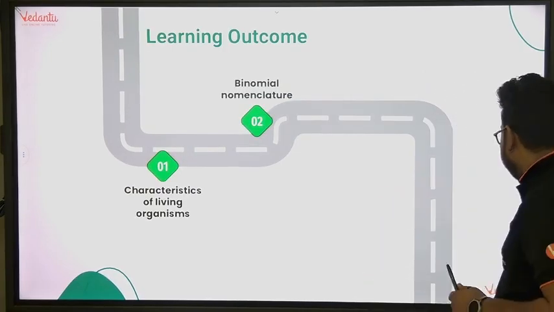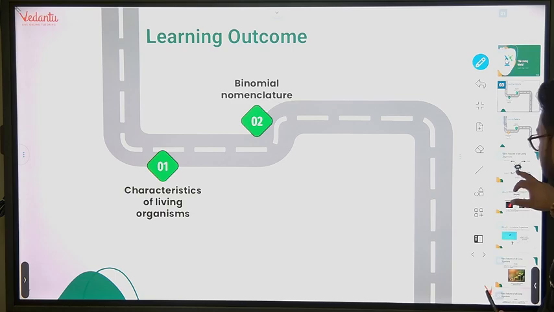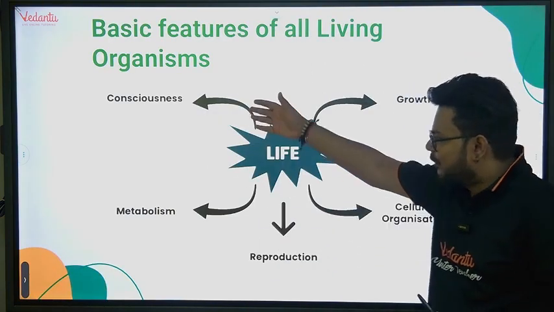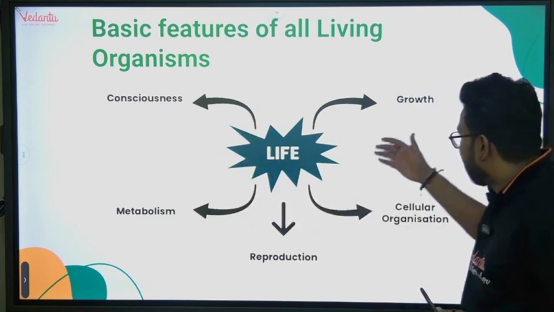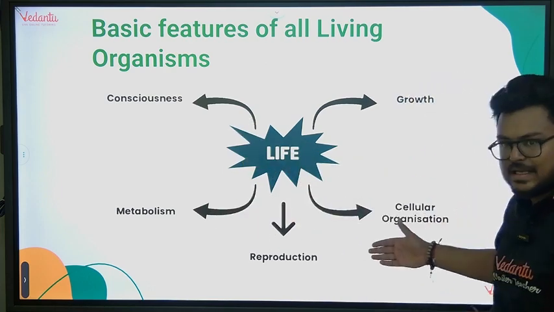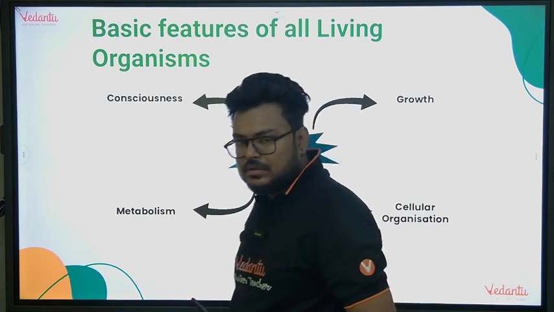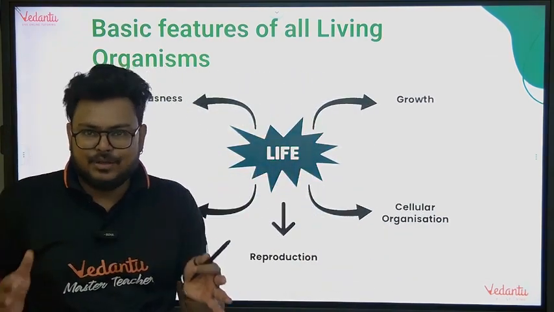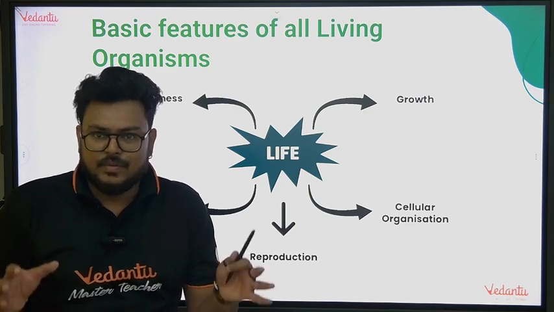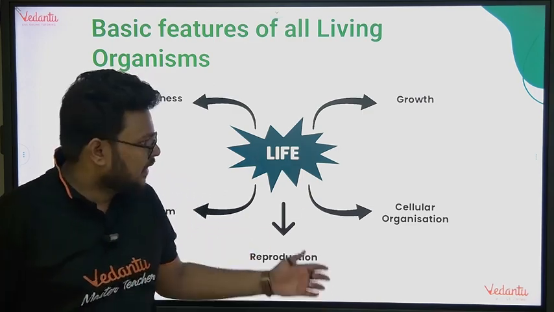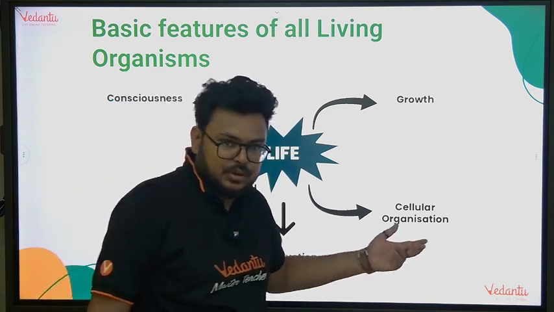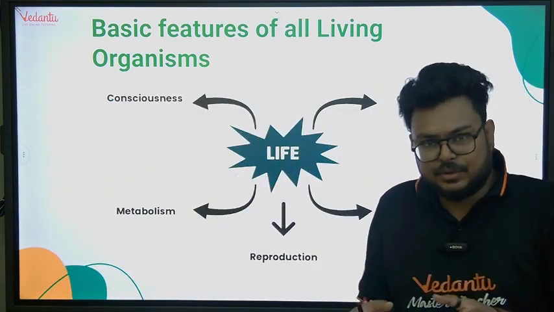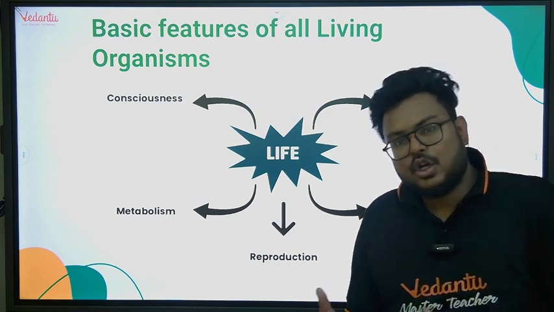Now I will show you one slide that will mention all the characteristics which are considered as basic features of living organisms. So here we have consciousness, metabolism, then we have growth, cellular organization and reproduction. Out of all these five characters, not all are specific characters of living organisms. There are certain characters which are shared by both. I should say growth. Like I gave the example, it is shared by both living and non-living organisms.